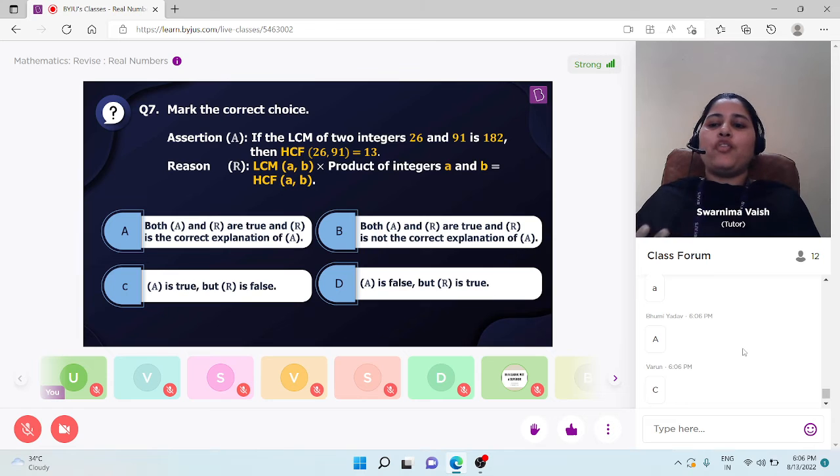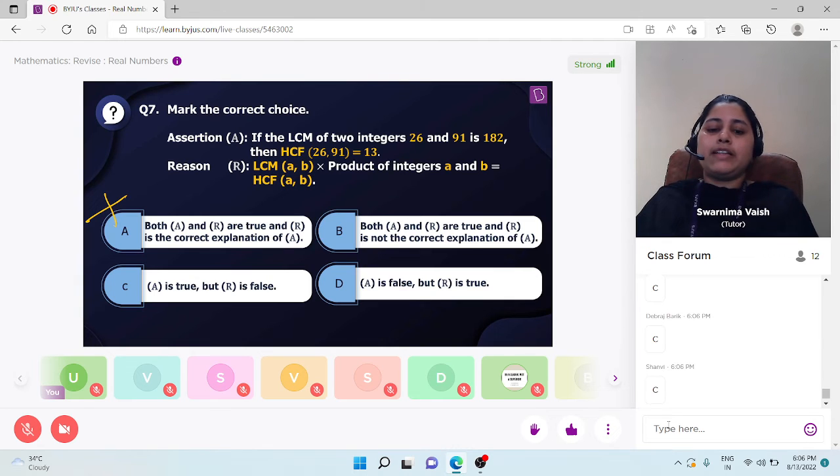So students, I want to add my answer also. Or I have a hint. A is an incorrect answer. B, C and D, three options are there now. Now, students, check your answers. Okay, Varun said C. Any other one?